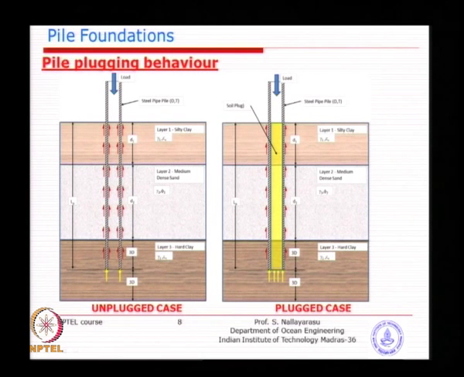Whereas, when you come to the right hand side, you can see external friction and full end bearing, but with the soil as part of the pile. So, even if you apply this pressure, what should not happen? The soil plug should not get moved away, it should have sufficient friction. You understand the idea, no?